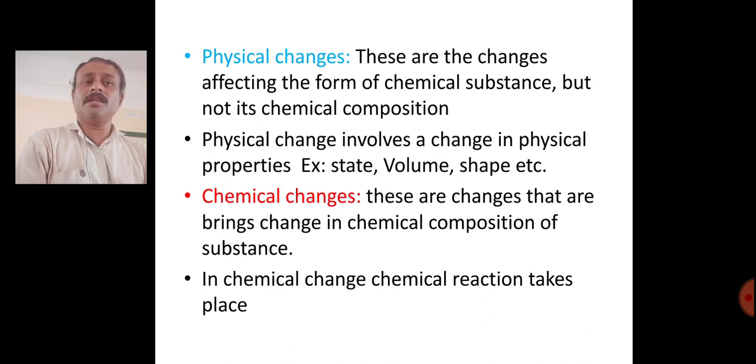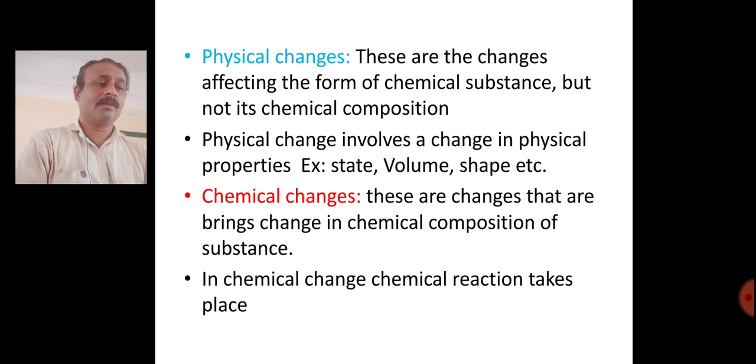Chemical changes are the changes that bring a change in the chemical composition of a substance, by which a new substance is formed. An example is the ripening of fruit and other things. They are all chemical changes. See, to bring a chemical change in a substance, a chemical reaction should take place. Then the question arises, what is a chemical reaction?